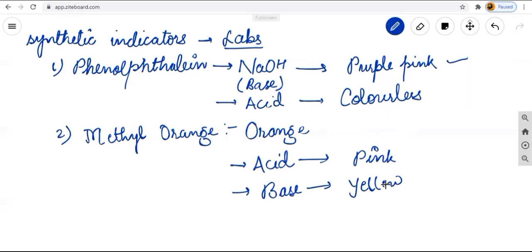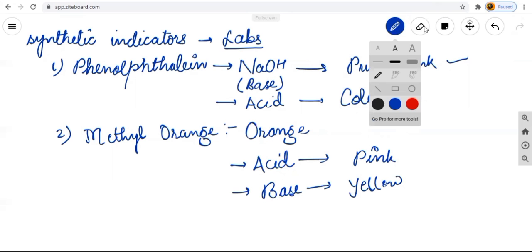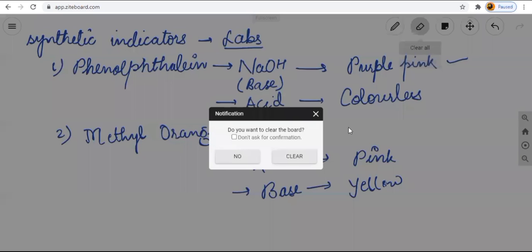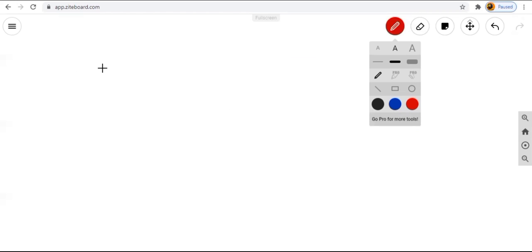So you will have to remember that when phenolphthalein is added to base, it gives pink color. When phenolphthalein is added to acid, it is colorless. When methyl orange is added to acid, it gives pink color. When methyl orange is added into base, it gives yellow color. So these are the indicators. We have studied two types of indicators: synthetic indicators as well as natural indicators.